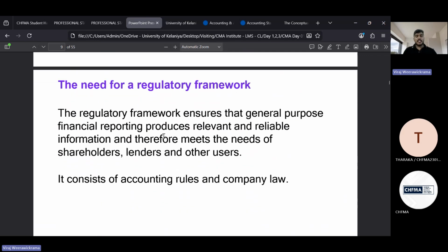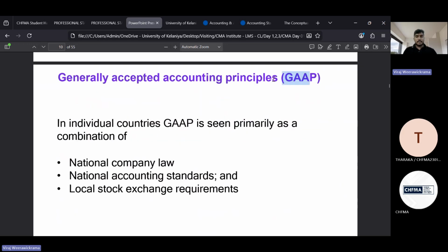Now, when you are highlighting the need for a regulatory framework, you can use this rationale. Here, you have heard about GAAP, right? Generally accepted accounting principles in any country, you can see these practices. This is mainly a combination of national company law.